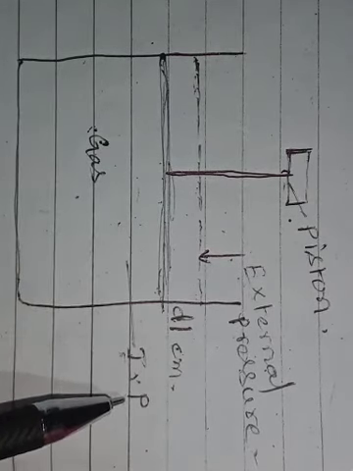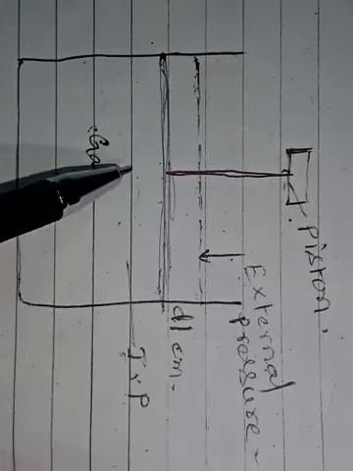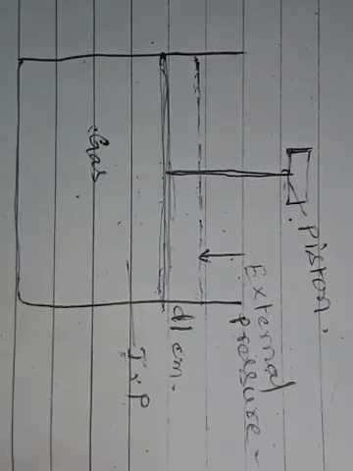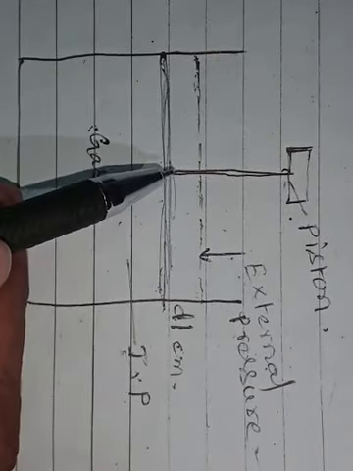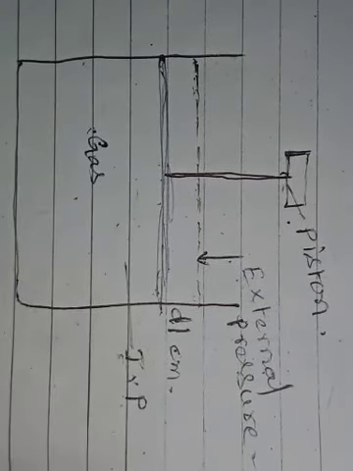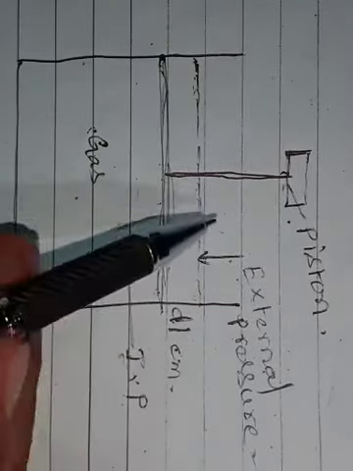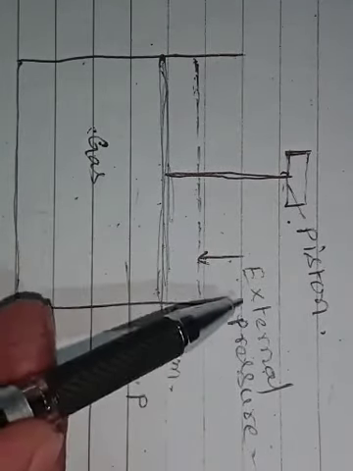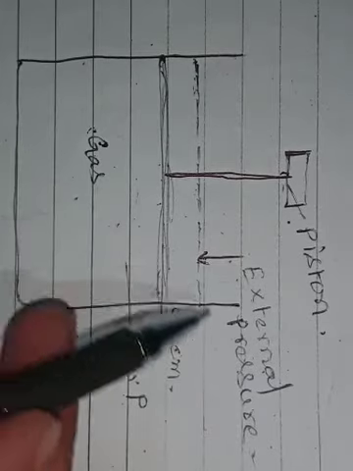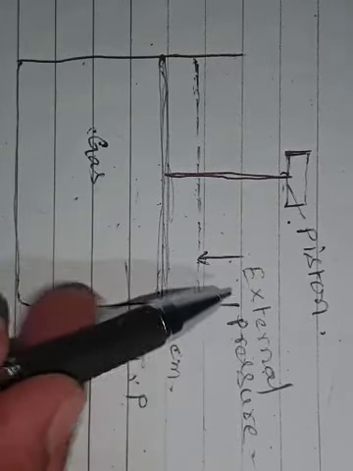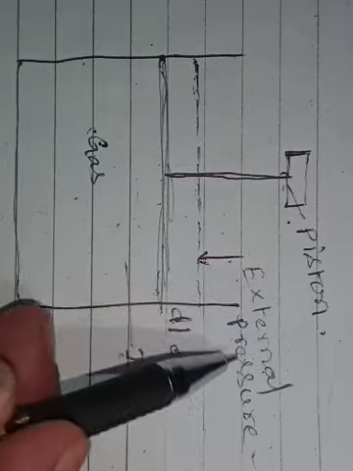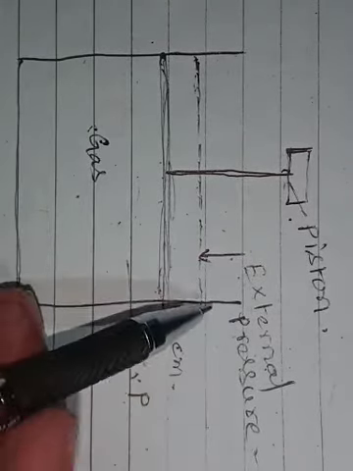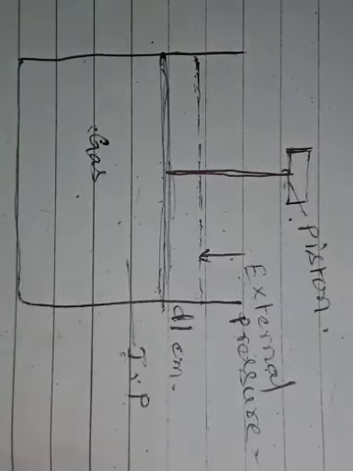That pressure is called internal pressure, and this cylinder is fitted with a piston, and the nature of the piston is frictionless and movable. On the piston there is some pressure that is called external pressure, or pressure exerted by air, or pressure exerted by atmosphere. We can also call it pressure of the surrounding.